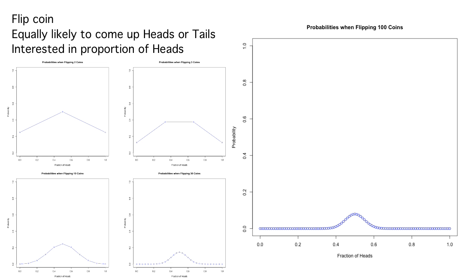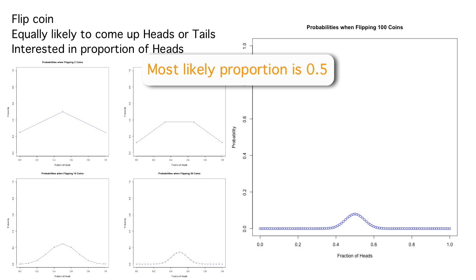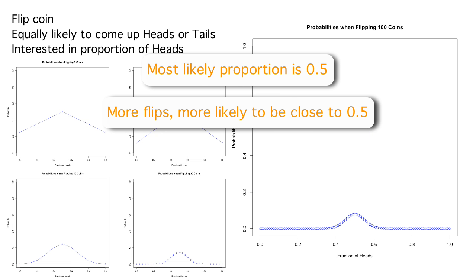For each of these, regardless of the number of times we flip the coin, the most likely value for our proportion of heads is, not surprisingly, 1/2. And as the number of flips of the coin increases, the most likely proportions are increasingly concentrated around that value of 1/2. So 1/2 is not just the most likely value for a large number of flips, we're also unlikely to get a proportion that is far from 1/2.